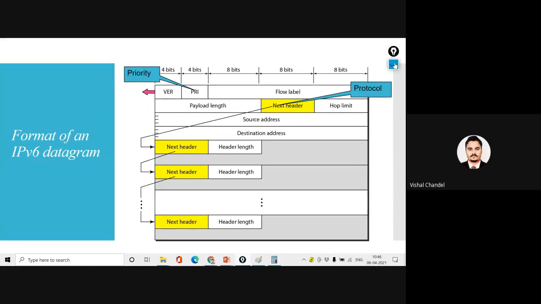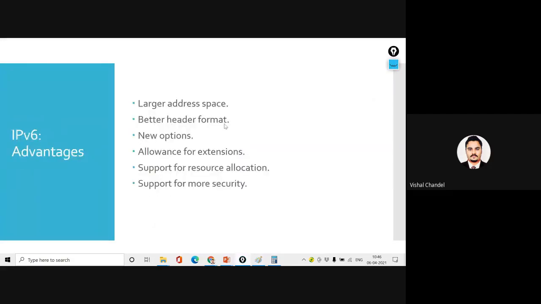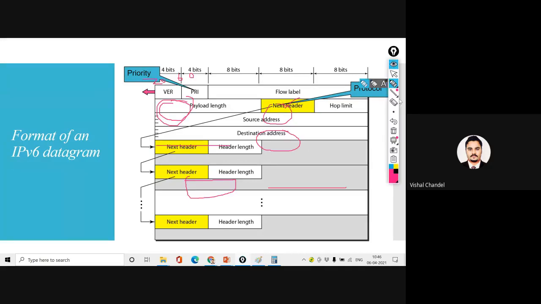Now let's understand how the header is different. We were saying the better header format. So let's discuss how many fields we have in IPv6. In IPv6, we use the first 4 bits for the version. Next 4 bits we are using for the priority. I will explain later what priority means, but at this time you have to understand the 4-bit value for the priority.